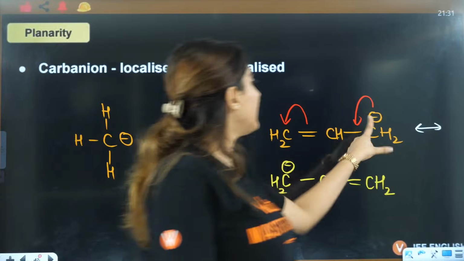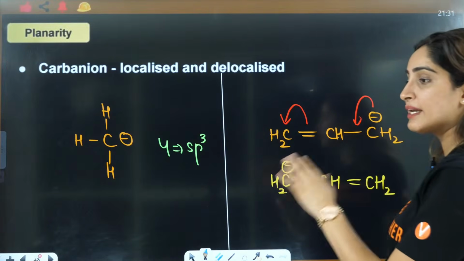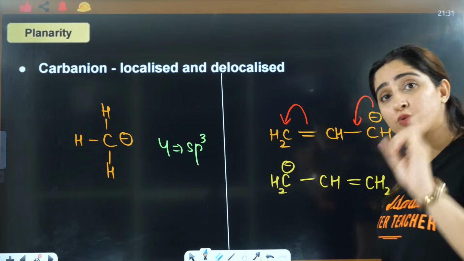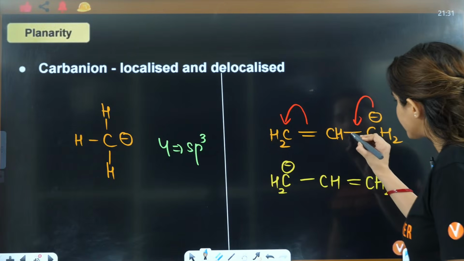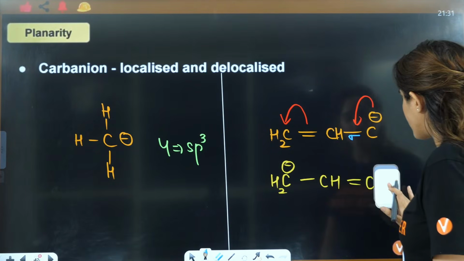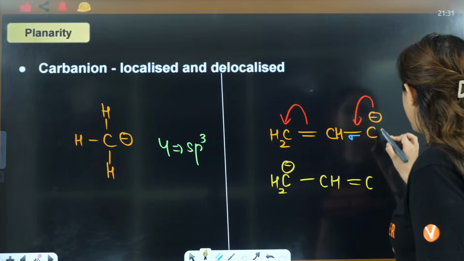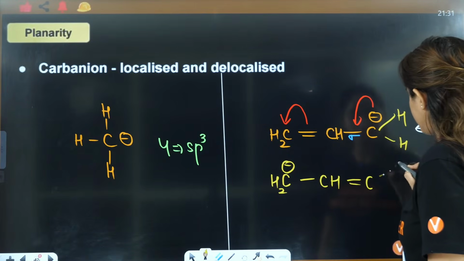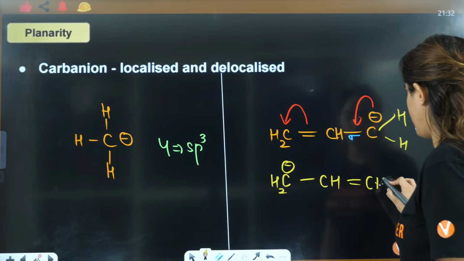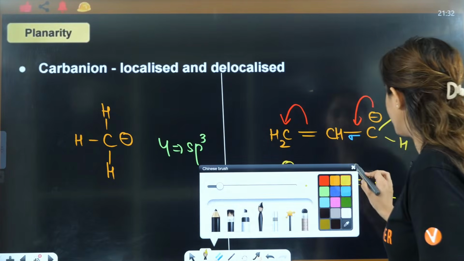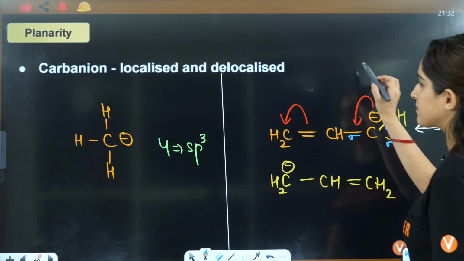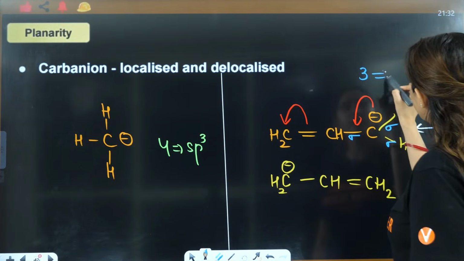But a delocalized negative charge will never be added while calculating the hybridization. So this is first sigma, second sigma, third sigma, so it will be 3 which is sp2.